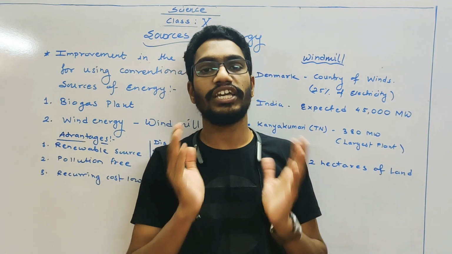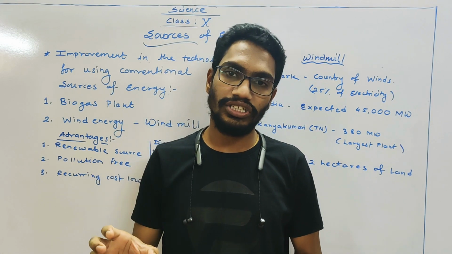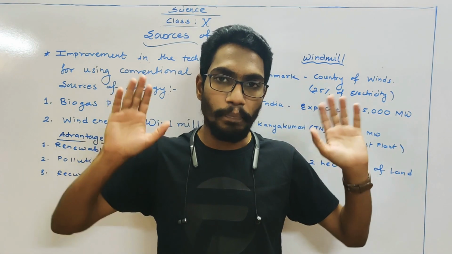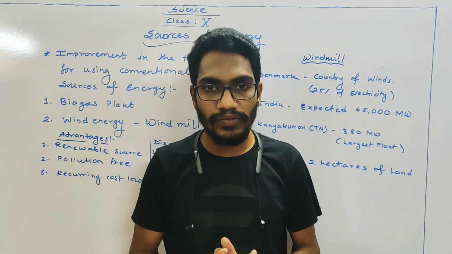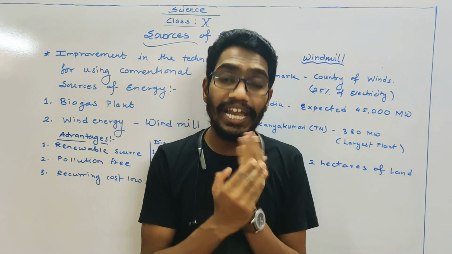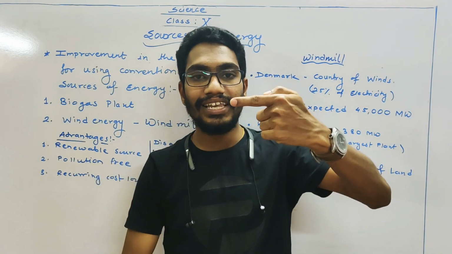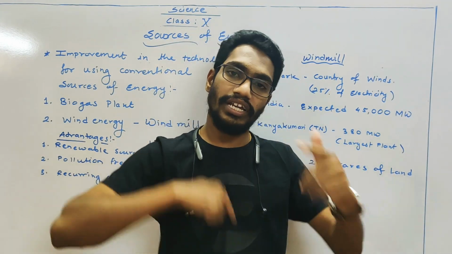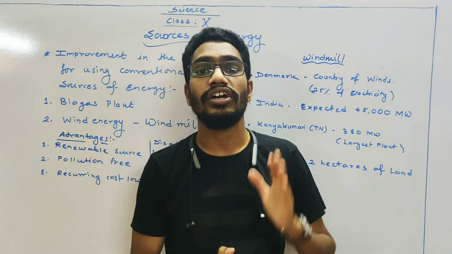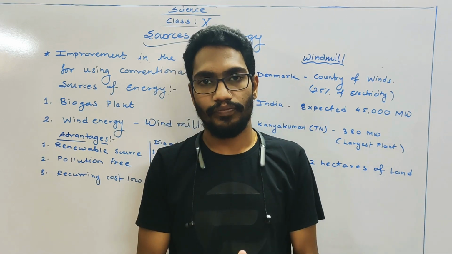I am just explaining in what way we are converting the kinetic energy of wind to electrical energy. So big fans are nothing but the windmills. When these winds with greater kinetic energy strike the blades of the windmills, the blades are going to move. The axle is connected to the turbine, then the turbine starts rotating. The turbine with the help of the generator converts the wind energy into electrical energy. This is the simple working.